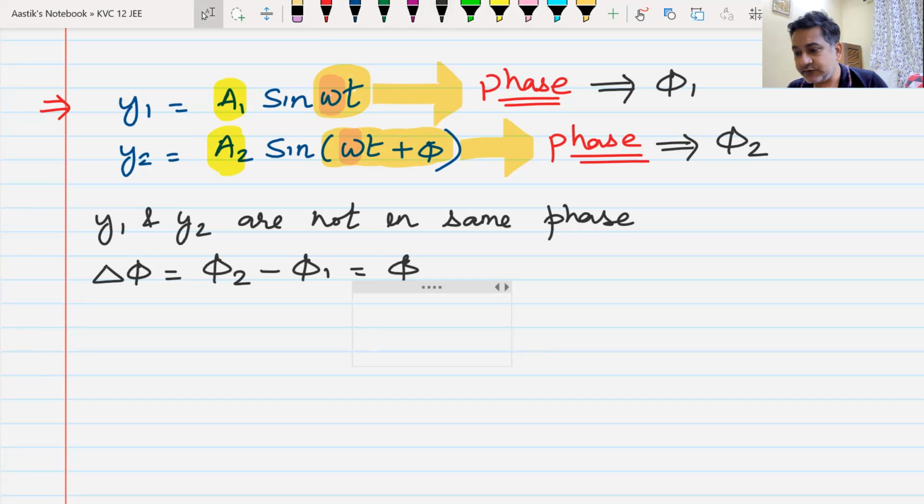You have the two waves in front of you. They are not in the same phase. Which wave is ahead and which wave is behind? Who is leading? Who is lagging?